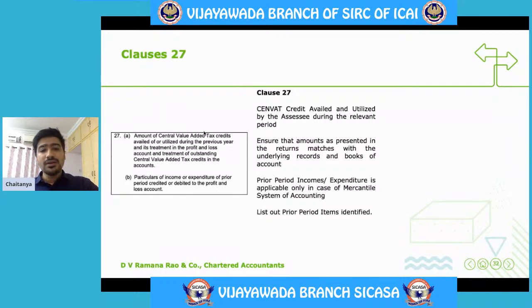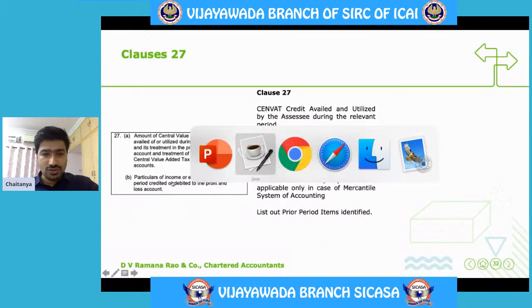And prior period, clause B: prior period income or expenditure is applicable only when the SSE is following the mercantile system of accounting. If there is any income or expenditure which is relatable to the previous year, but is incurred in the current year, those details are required to be given in this point B. We'll see the clause now.